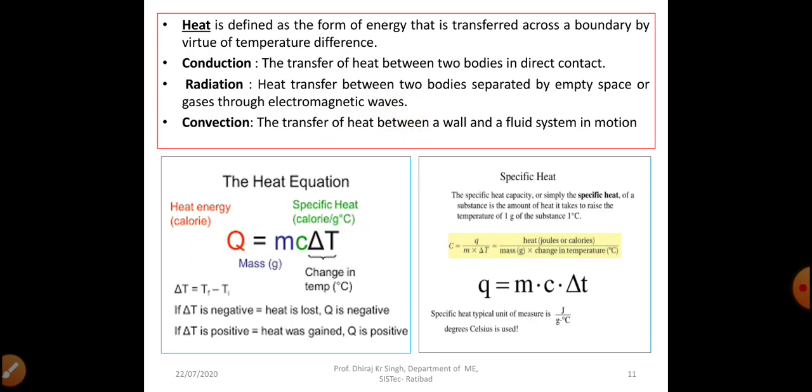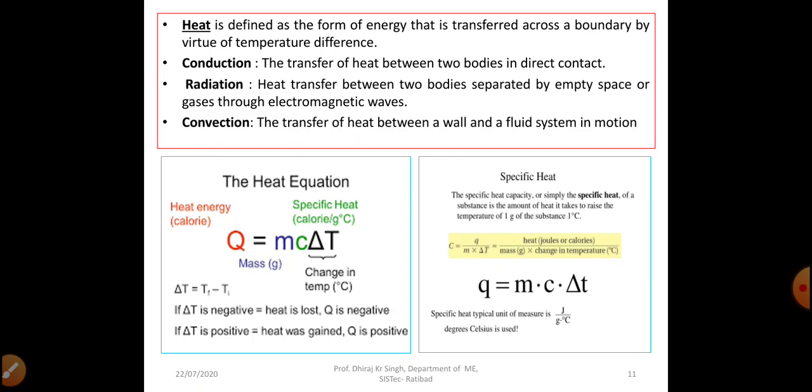So from the sun we get heat, and that heat comes by the help of radiation, and heating in metal rods is by the help of conduction, right? So convection is the transfer of heat between a wall and a fluid system in motion. When a fluid is in motion and in contact with a wall, that kind of heat transfer is known as convection, right?